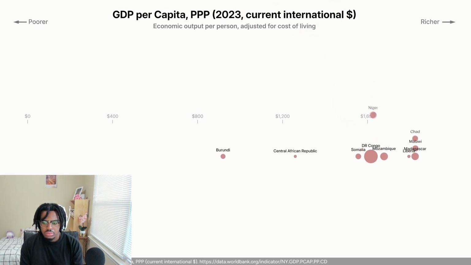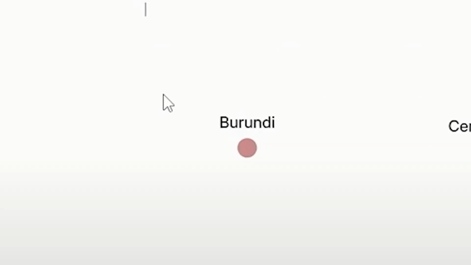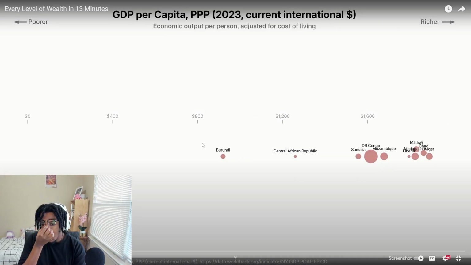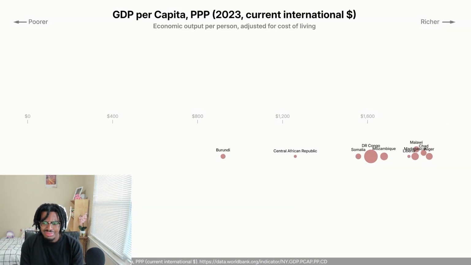According to the World Bank, the 10 countries with the lowest GDP per capita in the world are all African countries. I've never heard of Burundi. I've never heard of it, wow. The more the bubbles are to the left, the lower the GDP per capita. And the country with the lowest GDP per capita is Burundi. Let's see how people live there.